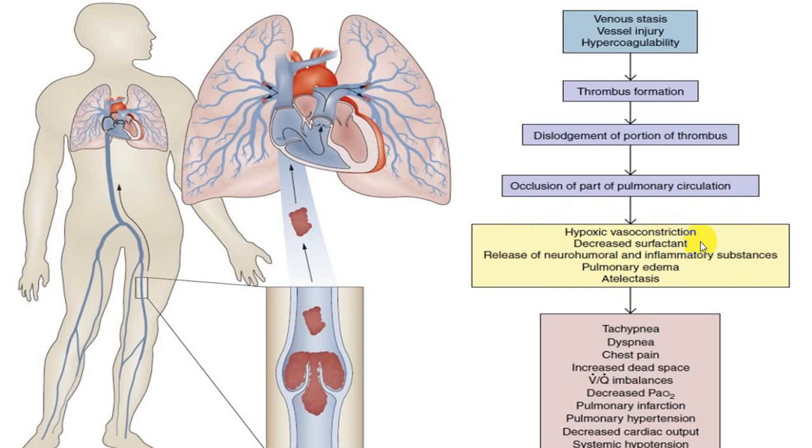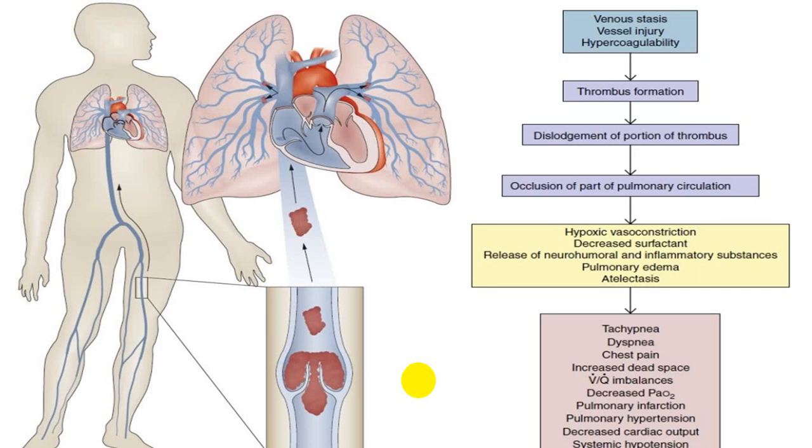Because of decrease in surfactant, there will be atelectasis, and all these conditions will decrease the lung compliance, with tachypnea, dyspnea, chest pain, increased dead space, VQ imbalance, decreased arterial oxygen, severe hypoxia, pulmonary infarct, and secondary to pulmonary infarct, hemoptysis,